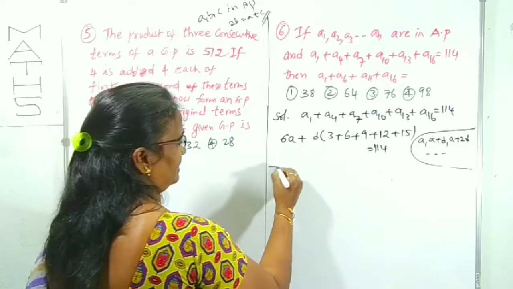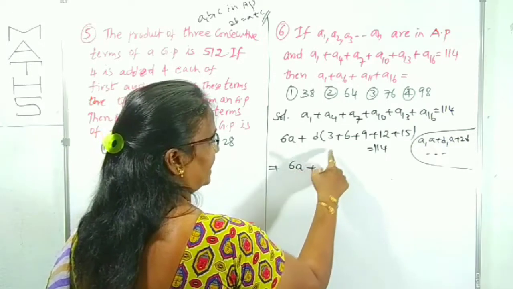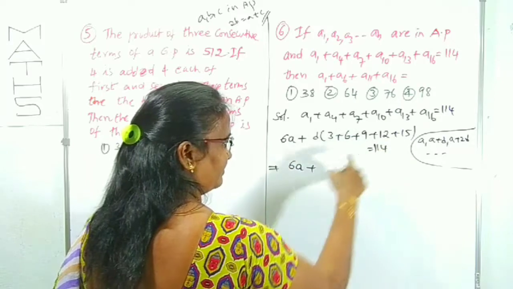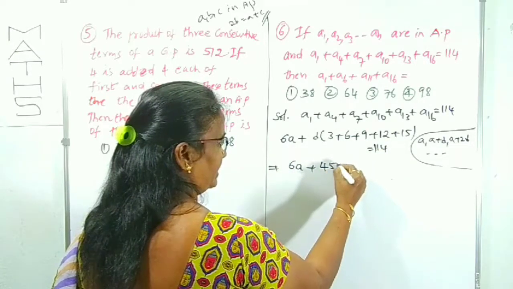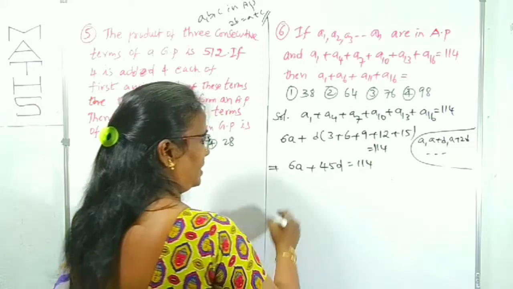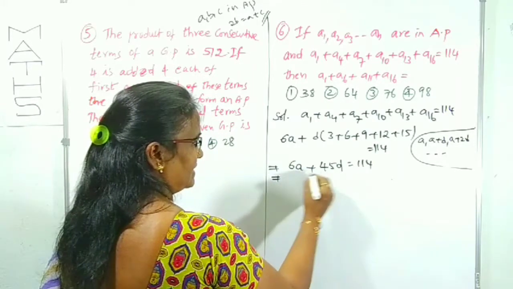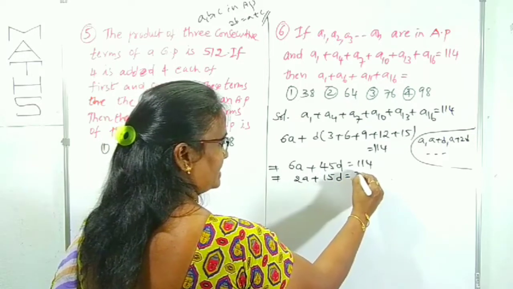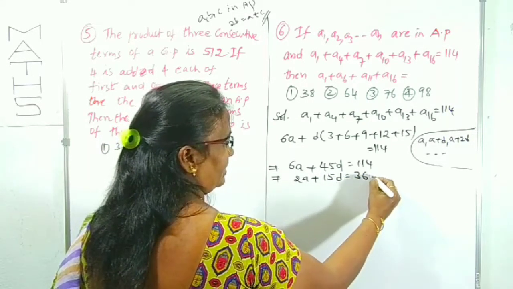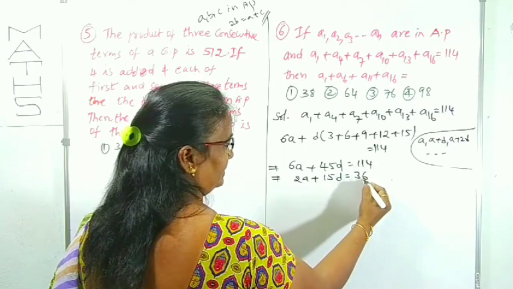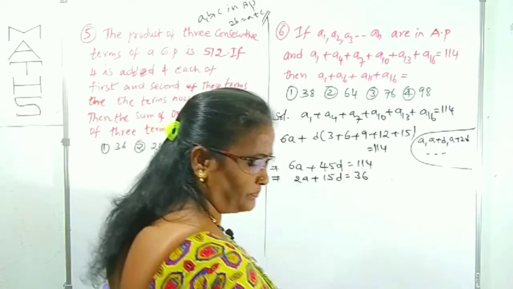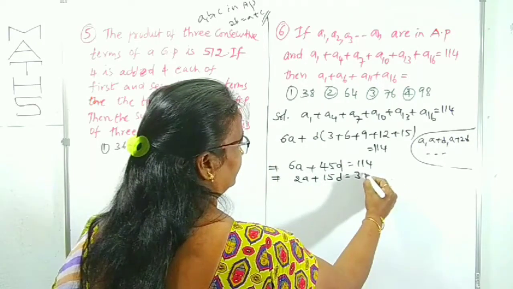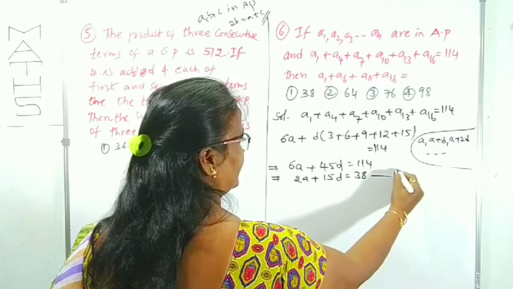Now what is the next result? 6A plus, adding all these: 9 plus 9 is 18, 18 plus 12 is 30, 30 plus 15 is 45. So 45D equals 114. Now 3 will be cancelled here. 3 2's are 6, 3 15s are 45, and 3 3s are 9, 3 8s are 24. We have this result, 2A plus 15D equals 38. Keep it aside.